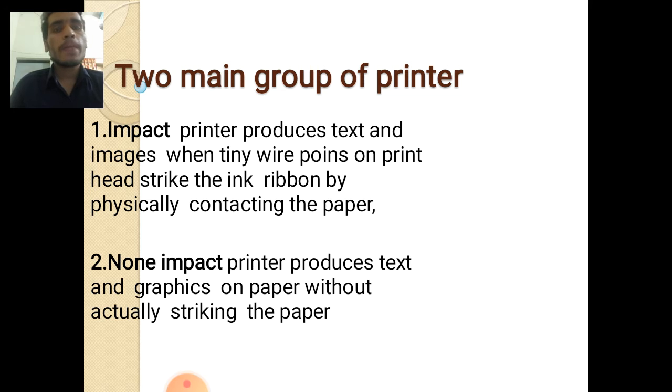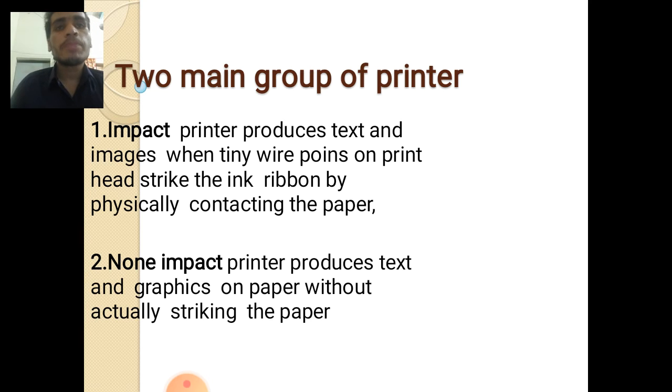The printer has two main groups: impact printer and non-impact printer. An impact printer produces text and images when tiny wire points in the print head strike the ink ribbon by physically contacting the paper.